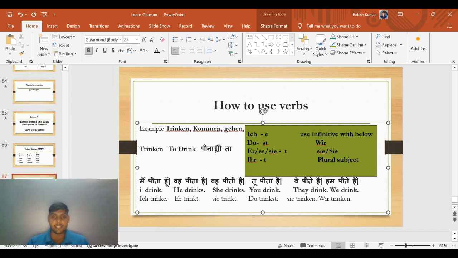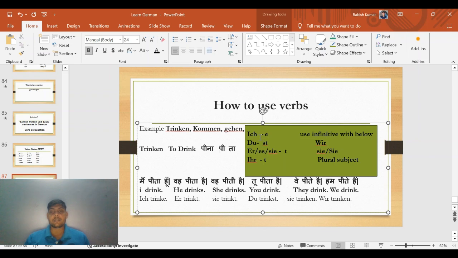It means we remove some letters or sometimes we add new letters in the word of the verb. So what we should add and what we should remove from the verb, that is called verb conjugation. Okay. Also learn how to remove and how to add new letters while creating sentences or while using conjugation.